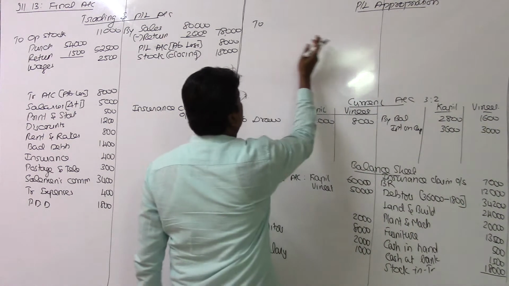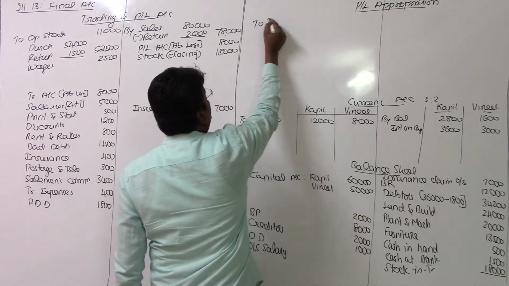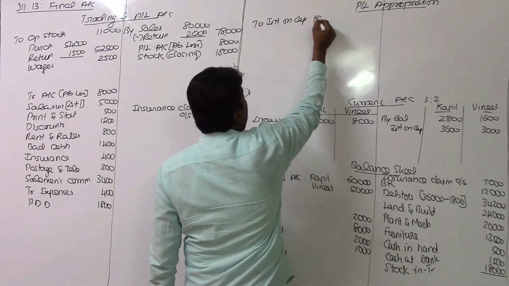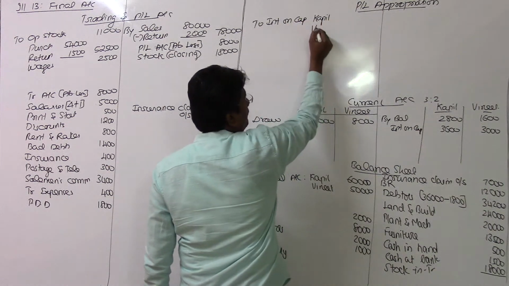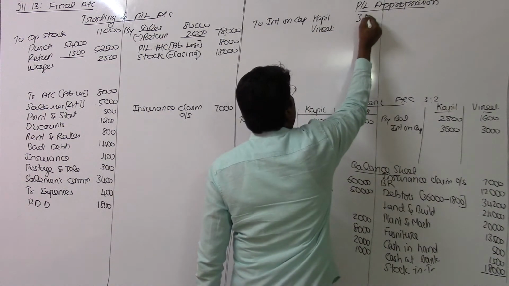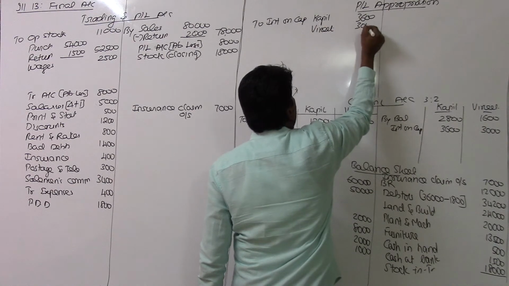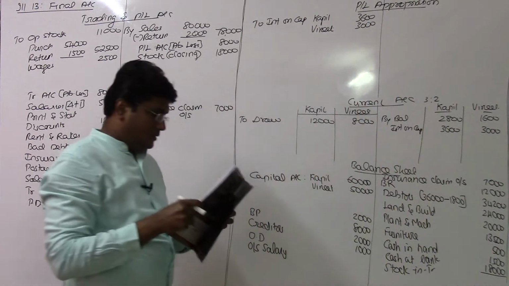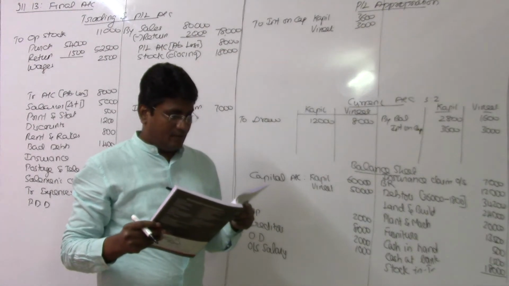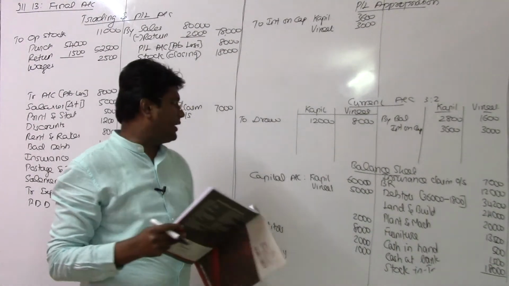These two are charged to the P&L appropriation account. So interest on capital for Kapil and for Vineet, for these two partners, the values being 3,600 and 3,000. We got it. Similarly, interest on drawings is given here, which is also 6% per annum.